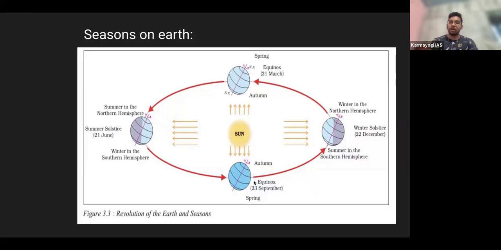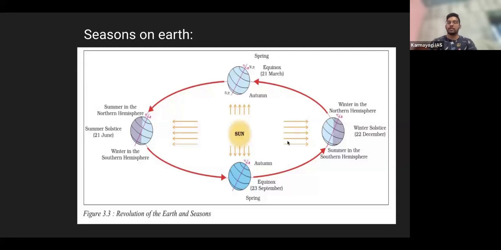So don't get confused. On 23rd September, we experience the autumn season in the Northern Hemisphere and the spring season in the Southern Hemisphere, right? So Australia, South America, and some African countries experience spring in the Southern Hemisphere, whereas in the Northern Hemisphere, like India, we experience autumn, right?